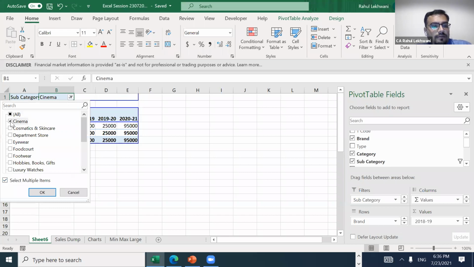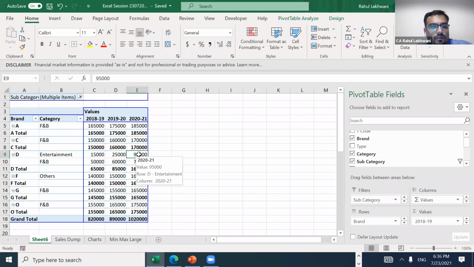Now I can have cinema and maybe food court and some hobbies, books can also be there, restaurant can be there. These all I want to cover. So total sales for specific years is 820, 890 and 10,20,000.